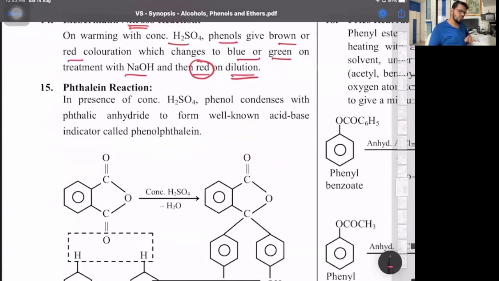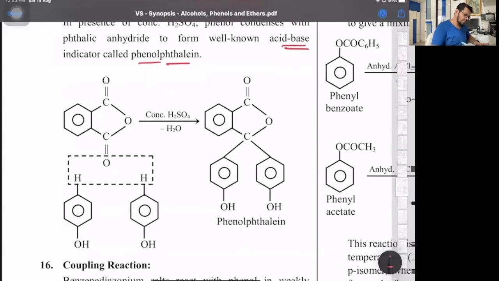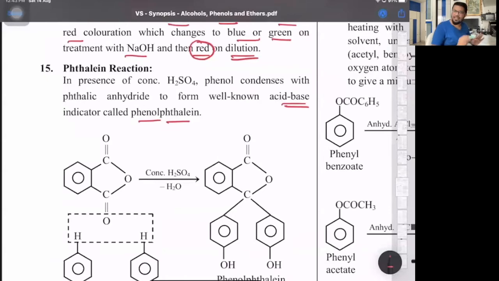Then the phthalein reaction basically uses phenol plus phthalic anhydride, which gives you phenolphthalein, the acid-base indicator, colorless to light pink. So in the acid, you add 1 or 2 drops of the indicator, and then from the burette, when you add alkali to it, the color slowly changes from colorless to light pink. So that's phthalic anhydride plus phenol, giving us phenolphthalein. No reactions required. Just know what is used. So phenolphthalein, acid-base indicator, phenol plus phthalic anhydride.